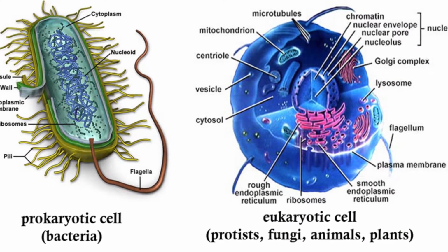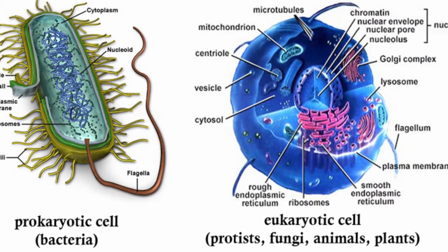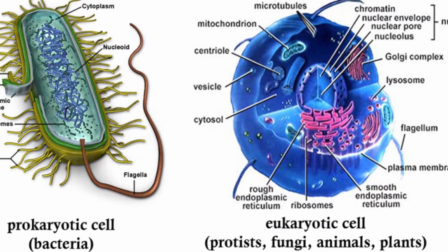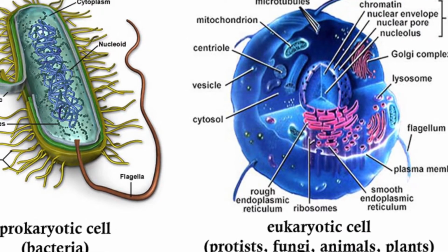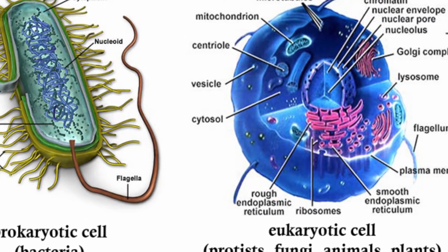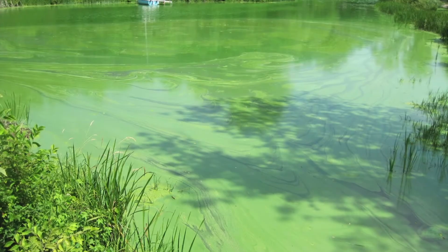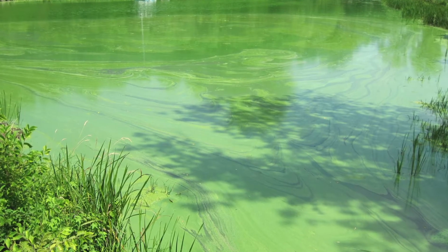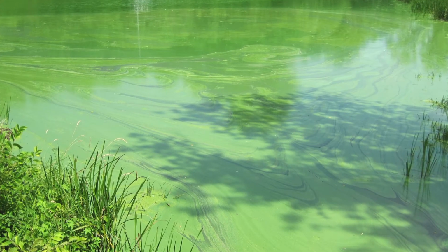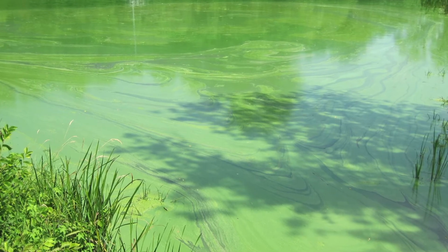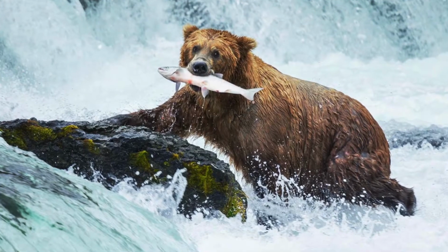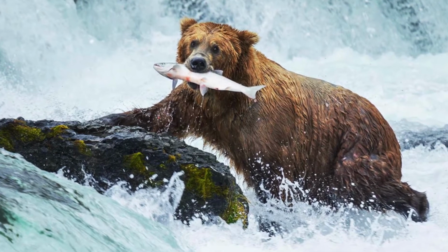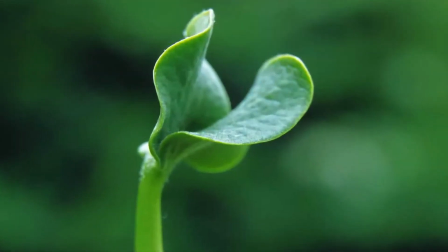All protists are eukaryotes, meaning that they all have a nucleus and other membrane-bound organelles. Other than that, protists vary greatly. Most protists are unicellular, but there are exceptions. For example, algae, which are part of the protist kingdom, are multicellular. Protists can be heterotrophic, meaning that they consume other organisms to obtain the energy they need, but some produce their own energy through photosynthesis and are autotrophic.